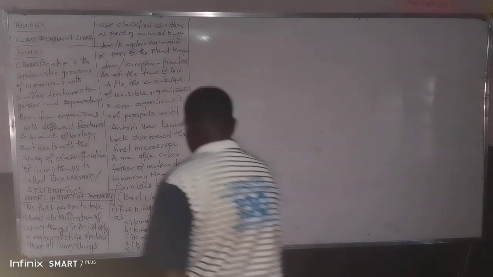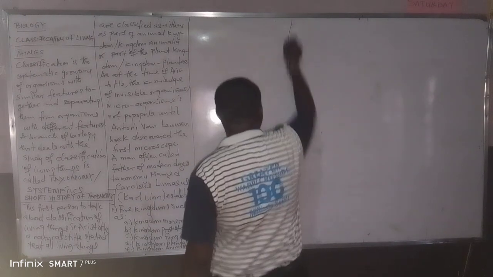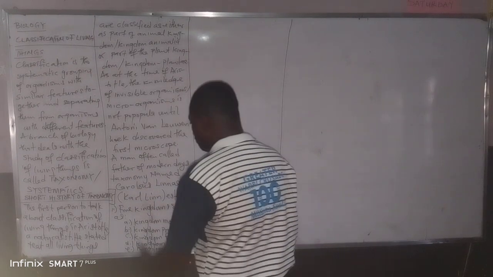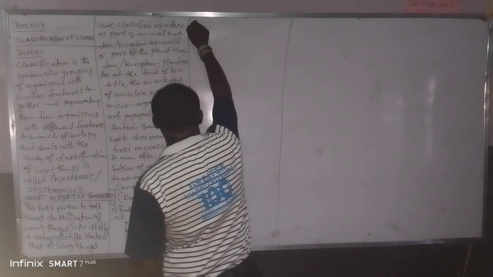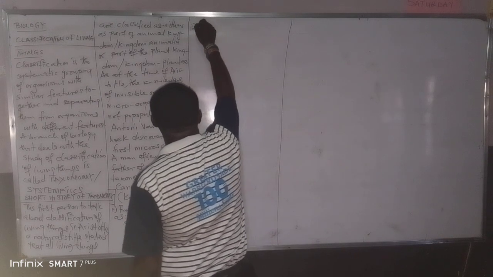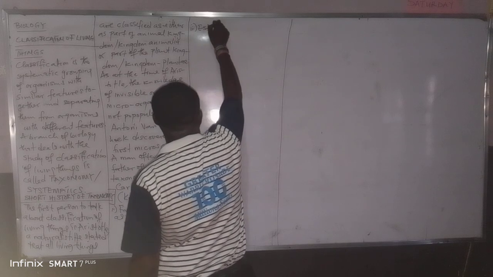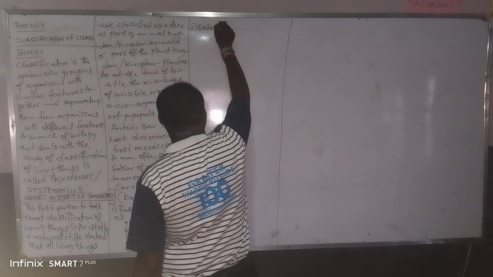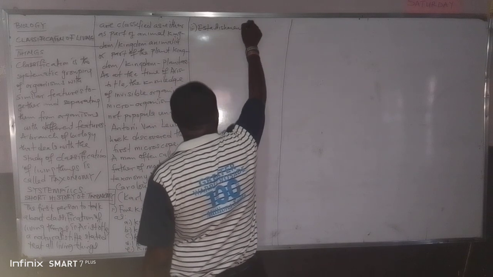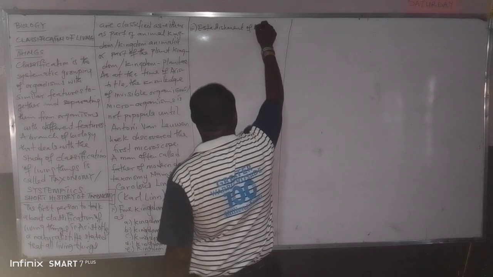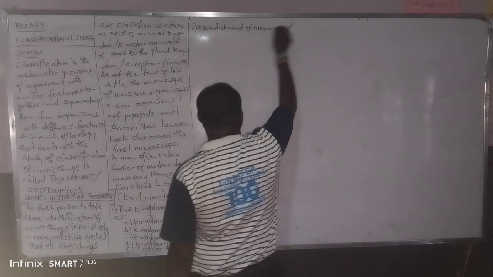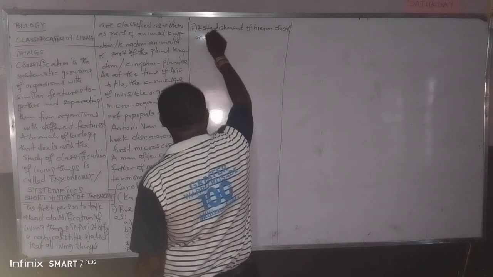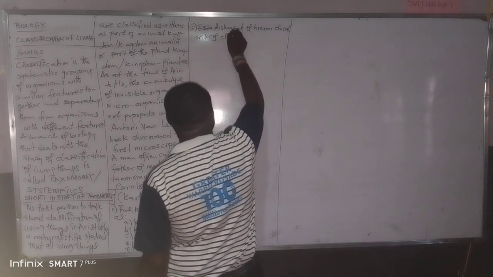Carolus Linnaeus gave three notable contributions to classification. One of them is the establishment of kingdoms. The second thing he did is the establishment of hierarchical order of classification.